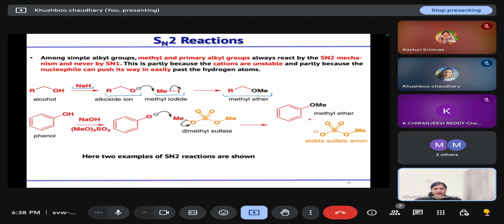And it will form methyl ether. Similarly, in case of phenol, when we are treating it with base and treating it with the methyl ester of sulfuric acid, it will form phenoxide ion, which abstracts methyl from dimethyl sulfate and forms methyl ether and a stable sulfate anion. Why is it stable? Because oxygen lone pairs are involved in conjugation with two more sulfur-oxygen pi bonds. So these are two examples of SN2 reaction where your nucleophile is attacking at the electrophilic carbon and your leaving group is leaving the molecule at the same time.